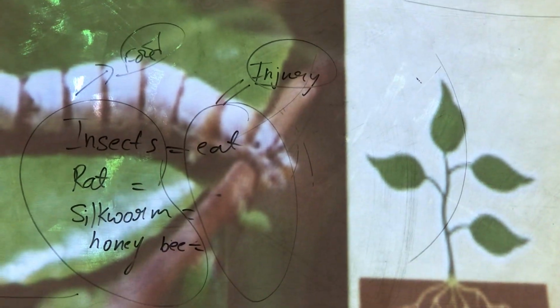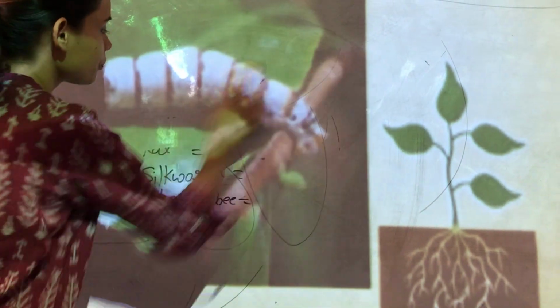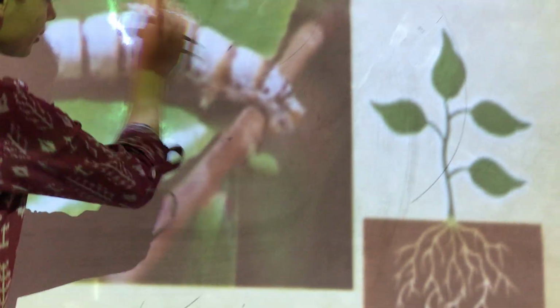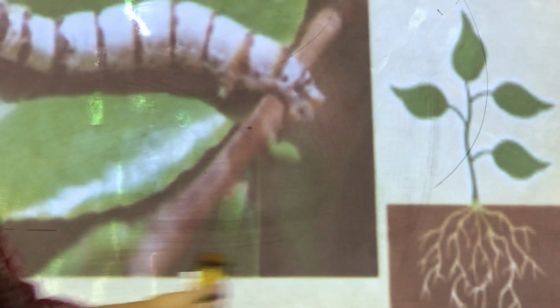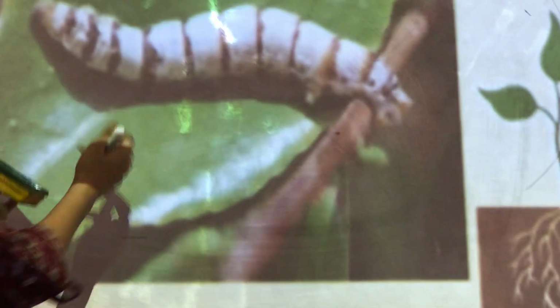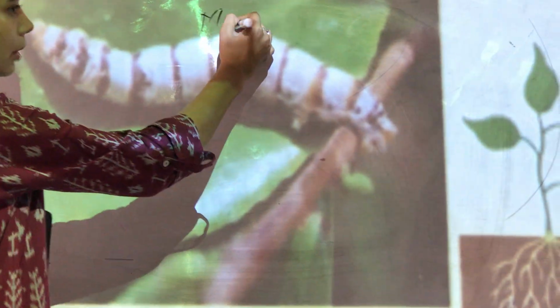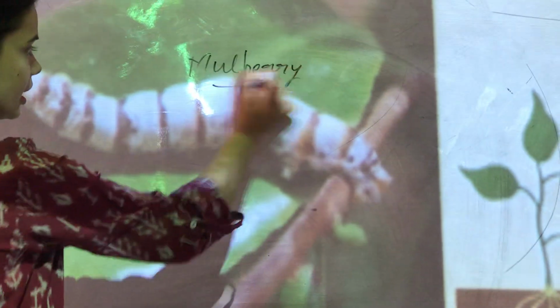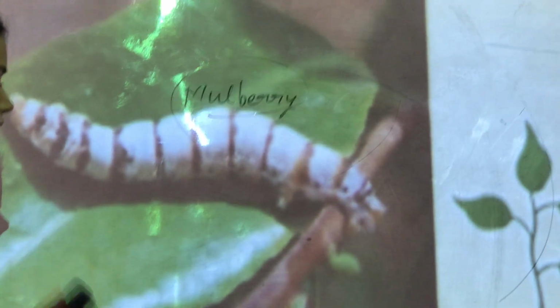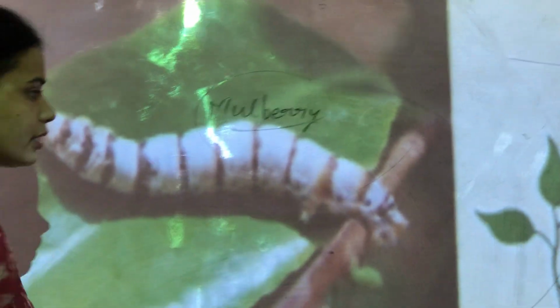Also, I am sure you must have heard about the silkworm, from which we get the silk. This silkworm feeds on mulberry leaves. It eats the mulberry leaves, and mulberry is its food, but for the plant it is the injury.